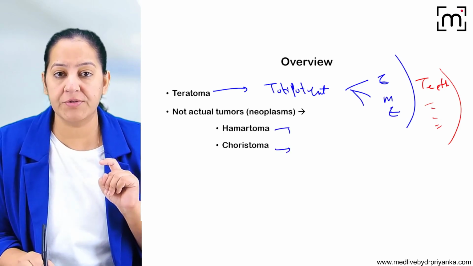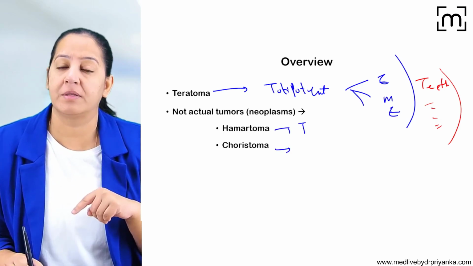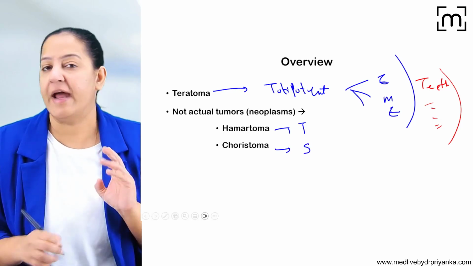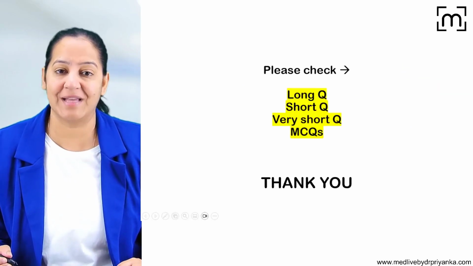What is hamartoma and choristoma? In hamartoma, the tissue is abnormal, so the site is normal. In choristoma, the site is abnormal, but the tissue is normal. And you can understand both of them with examples. I hope you got it.